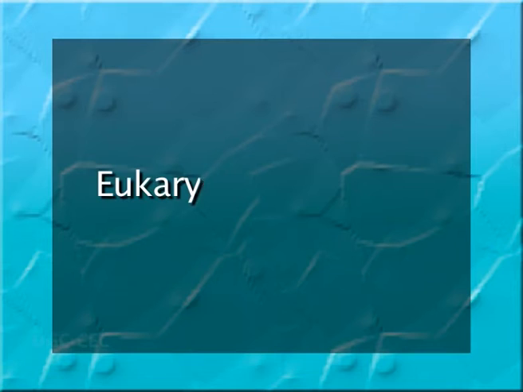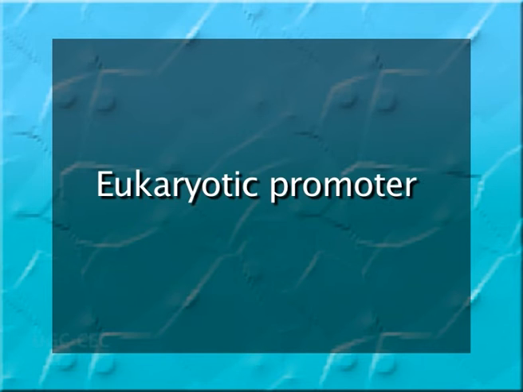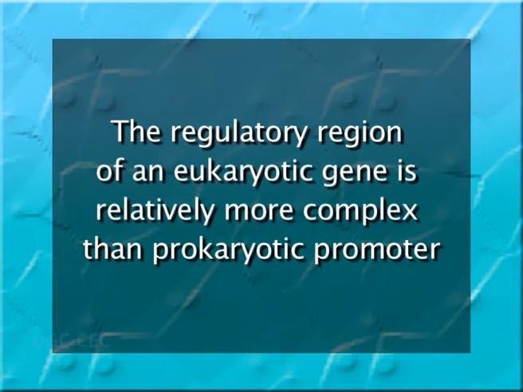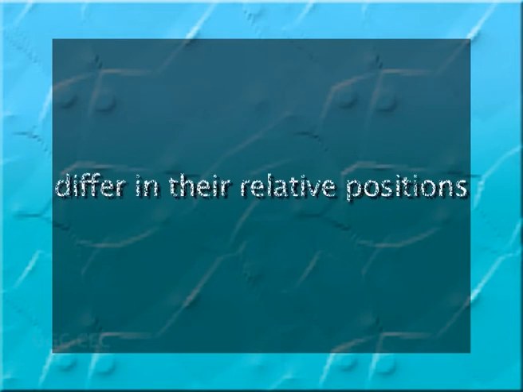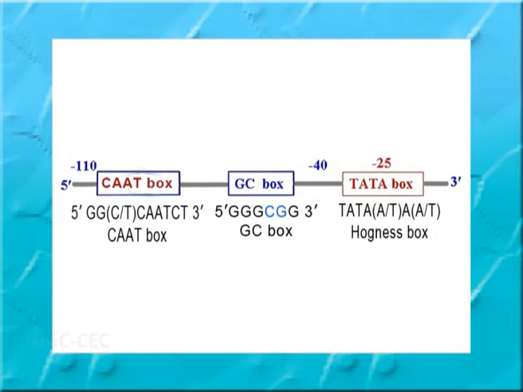Now, we will discuss the eukaryotic promoter. The regulatory region of a eukaryotic gene is relatively more complex than the prokaryotic promoter. The 2 basic regions in eukaryotic and prokaryotic promoters are similar in structure but differ in their relative position. The first region, known as the recognition region, is similar to the -35 region of the prokaryotic promoter and is known as